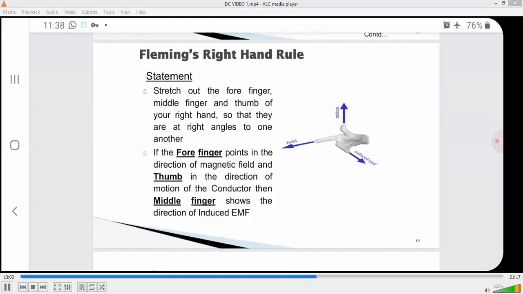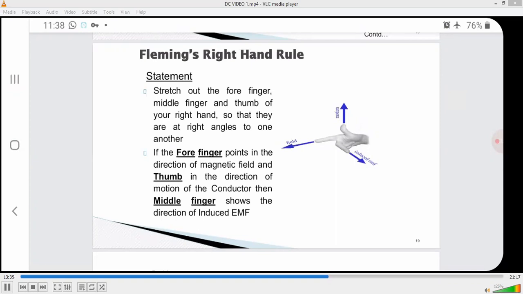Stretch the forefinger, middle finger and thumb of your right hand so as to be mutually perpendicular to each other. If the forefinger indicates the direction of the magnetic field, and the thumb indicates the direction of motion of the conductor, then the middle finger indicates the direction of the induced EMF in the conductor.